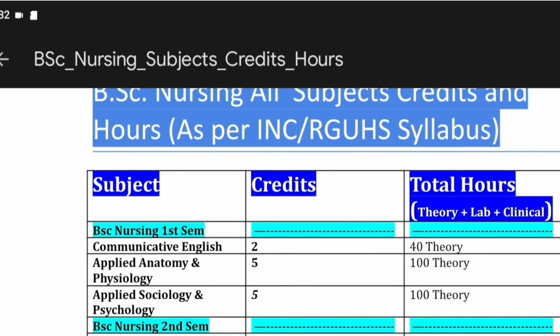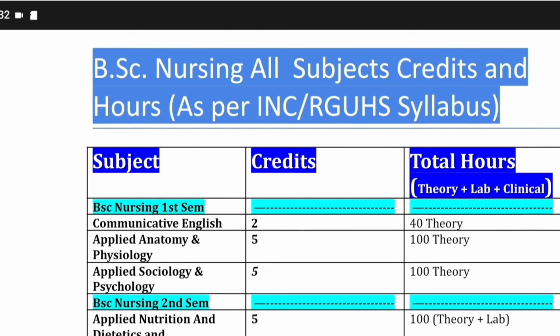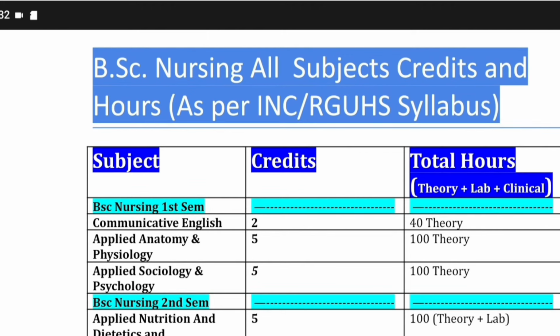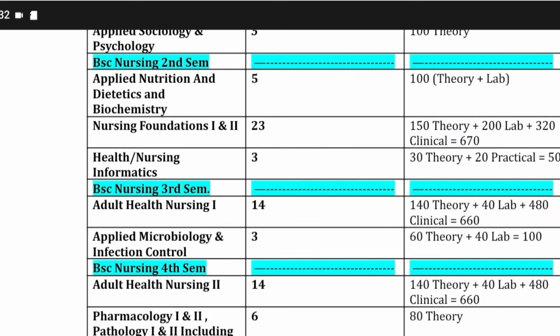For now you can see all of the subjects, semester wise, of the batch of BSc nursing and their respective grades which will be given for our respective subjects. For nutrition we have 5 credits, and for nursing foundation first and second we have 23 credits.